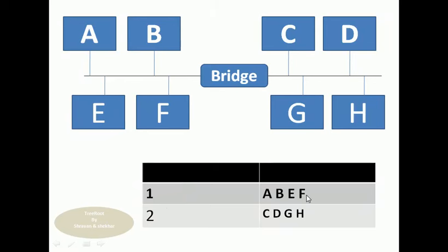No, D is not available. Then it will go to the second and check there. Yes, here D is available. So it will allow that message to the second one, where it will also be broadcast. Like that, we send data from one place to another in the LAN. By using a bridge, we reduce some traffic in the network.